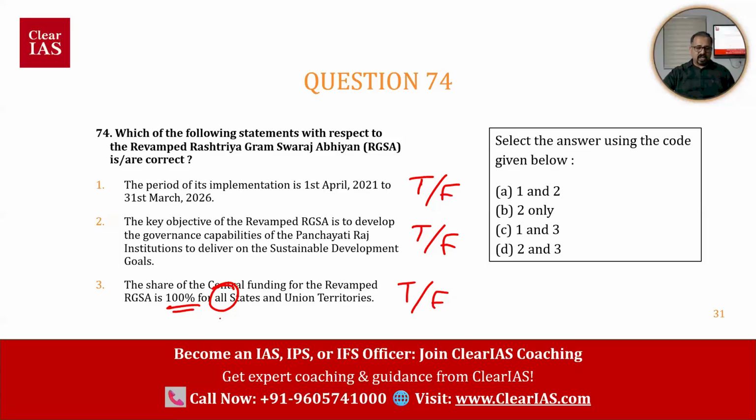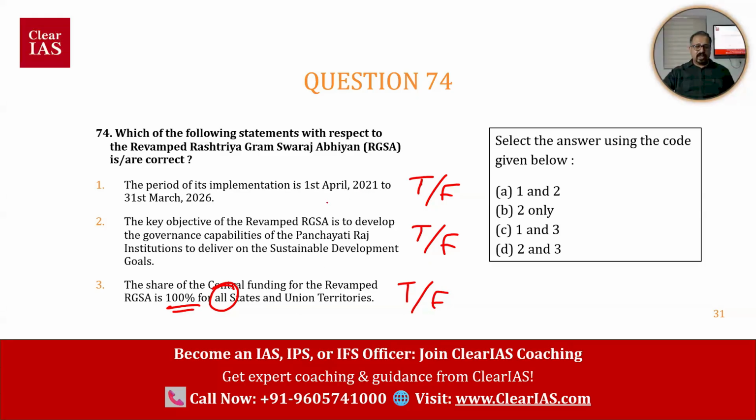Whenever we see that some share is like 100% for all, we have to be really cautious. Such statements usually will be false, but there are some instances where they may be correct also. But 80% of the time, when a statement says all, every, 100%, the chance of that being correct is less.